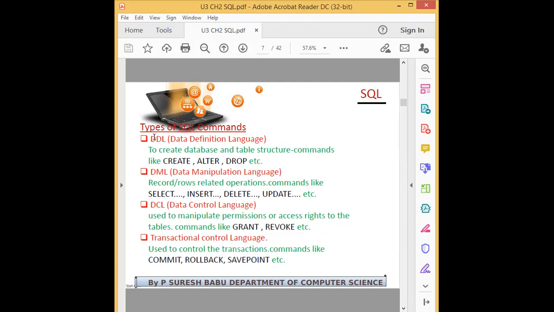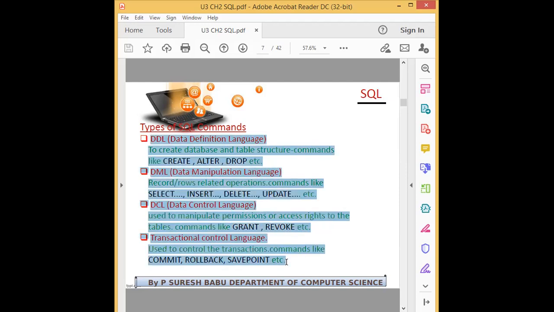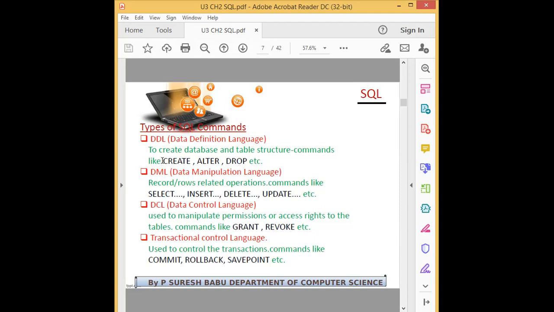So you have to remember all the commands. These are the important commands under MySQL. Anyway, we will see everything under DDL and DML: create, alter, drop, select, insert, delete, update. These 7 commands we have seen with a lot of examples.